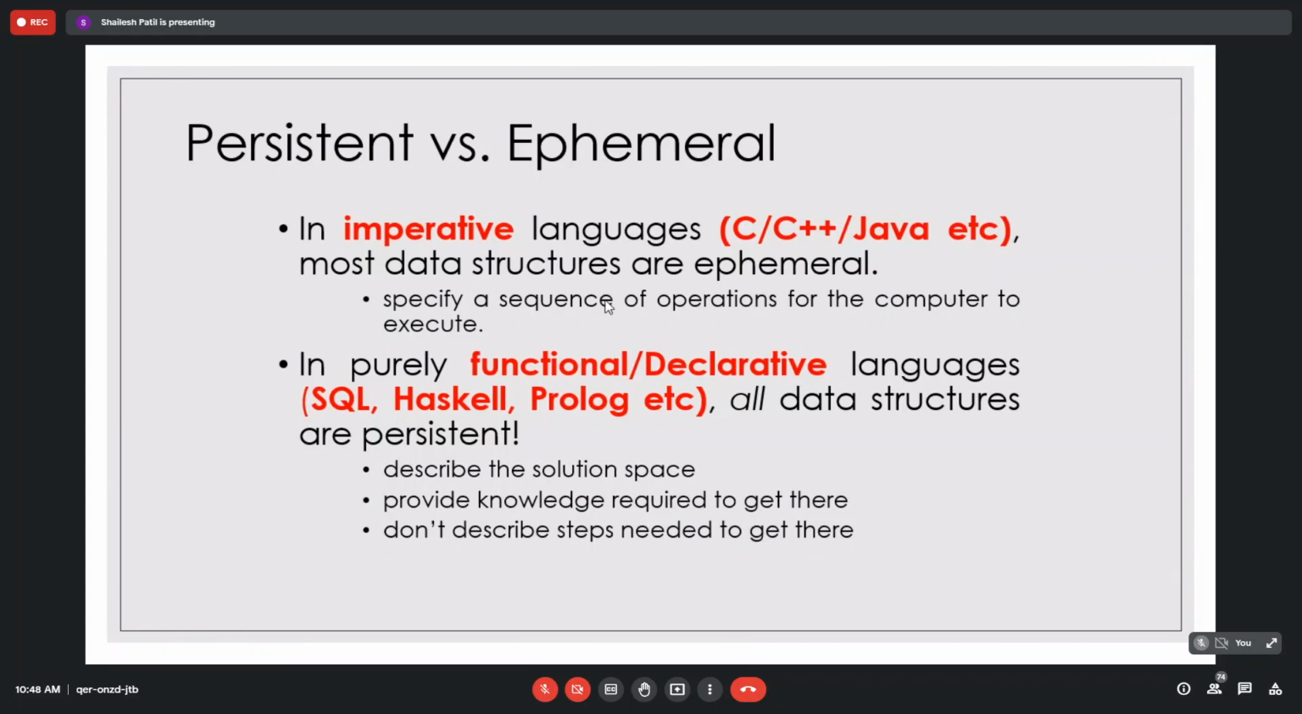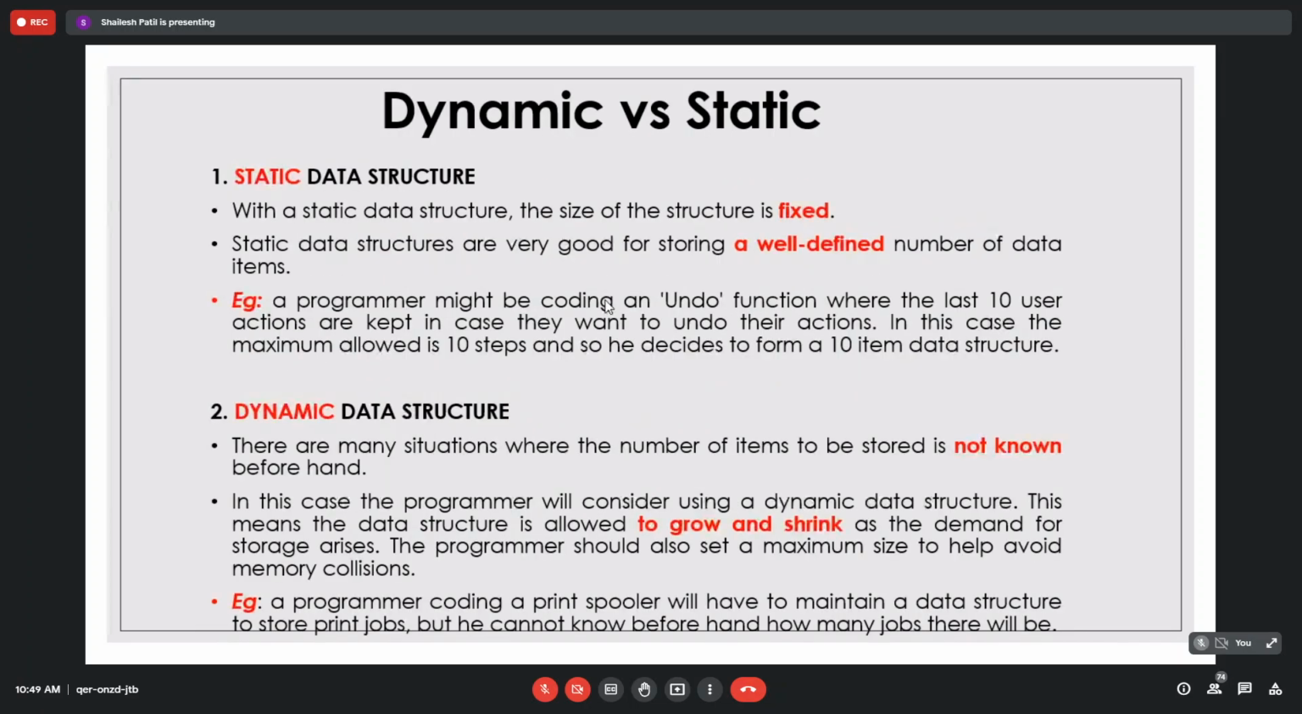So have you got what is persistent and what is ephemeral? Any doubt in that? No, sir. So persistent is that, ephemeral is that. If you preserve the previous version, then it is called persistent, and if no previous version is maintained, that is called ephemeral.